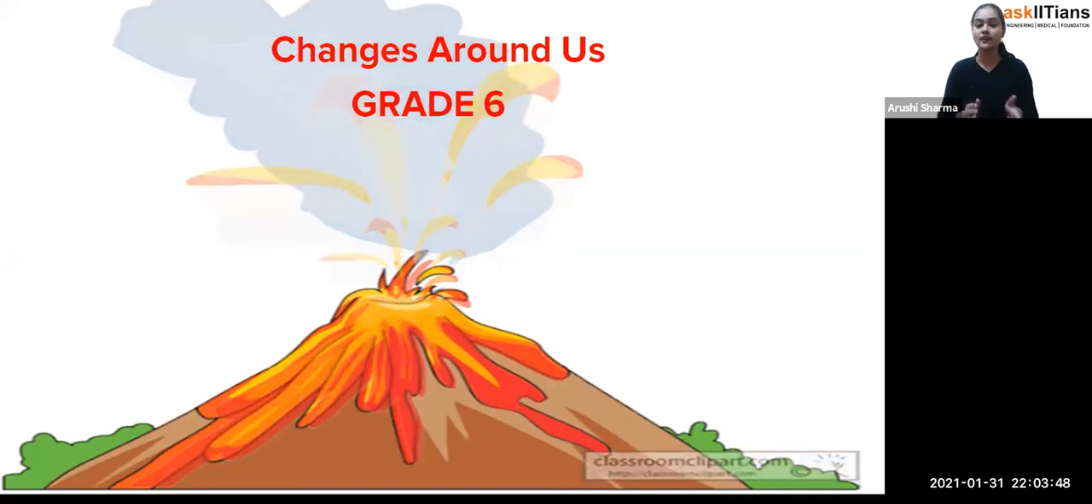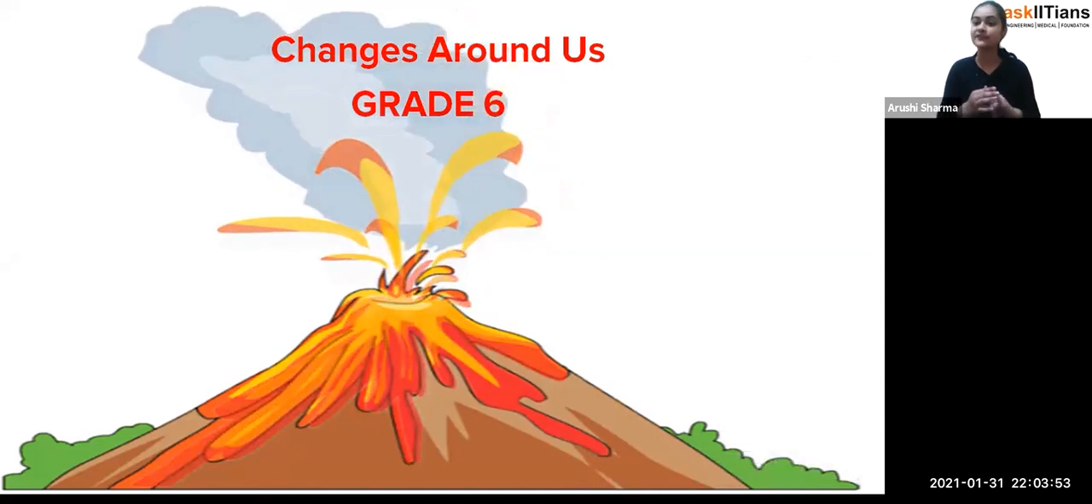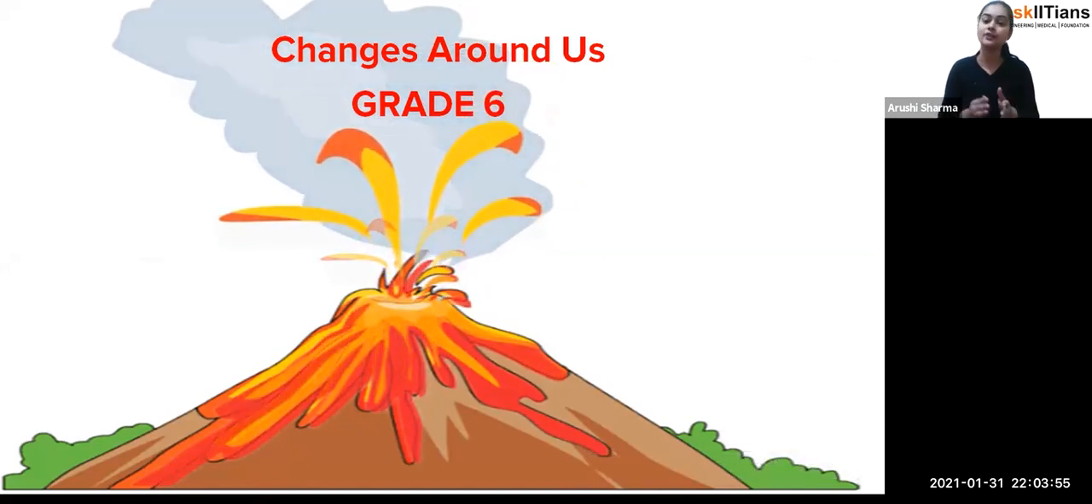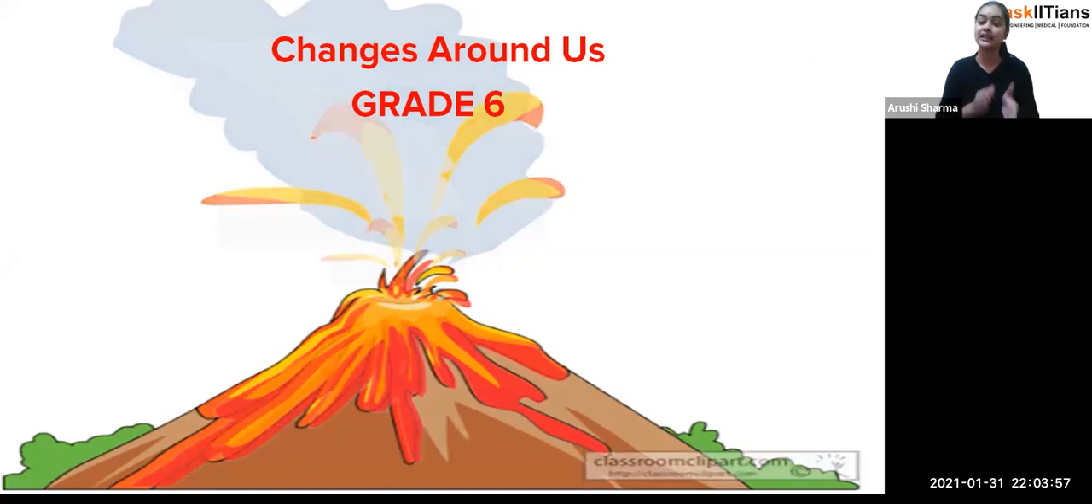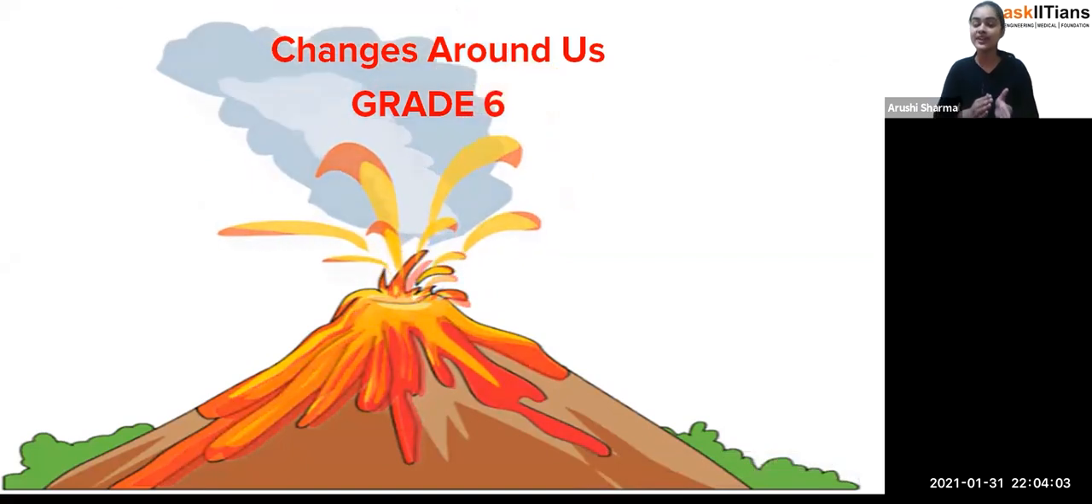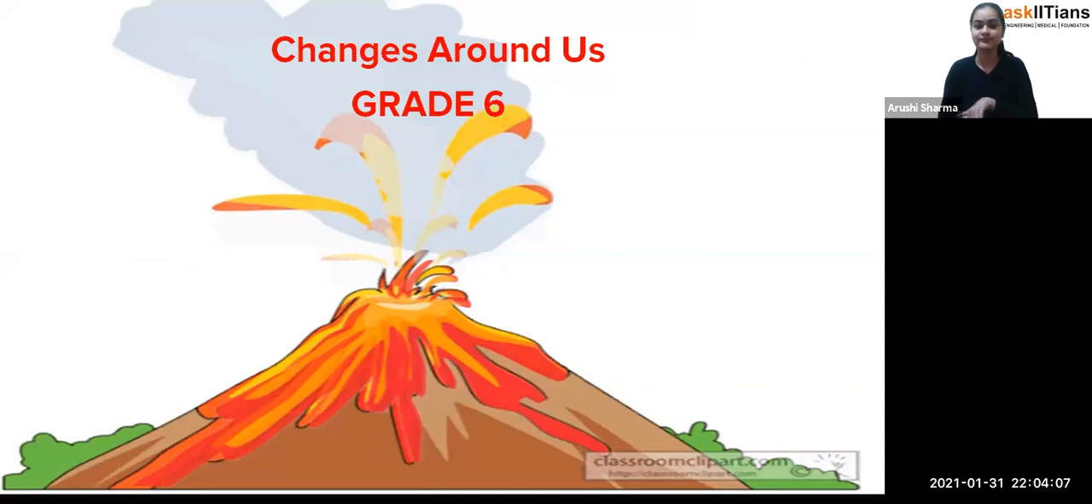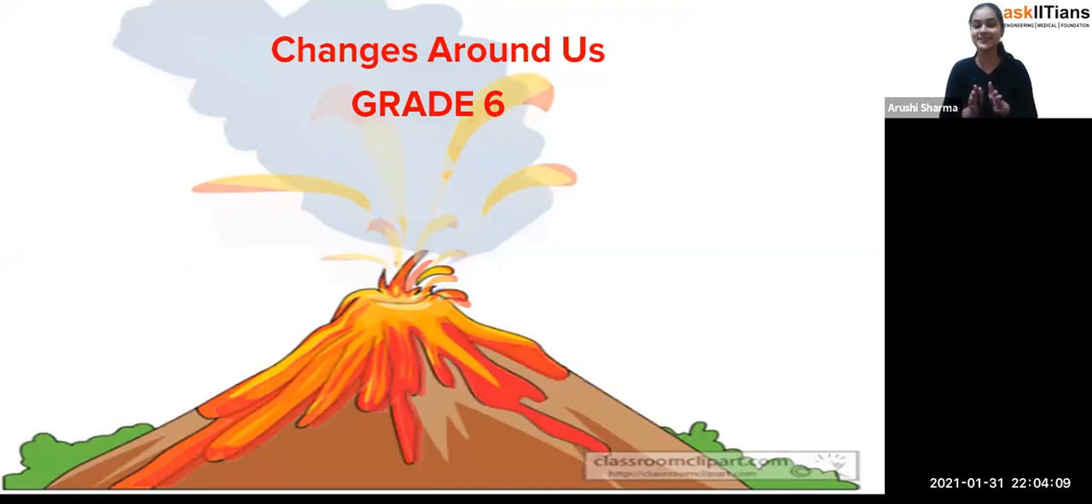Now, in the last session, we studied physical and chemical changes, we talked about reversible and irreversible changes, and we saw so many examples also. So what we are going to do today is look at different types of changes as well. Okay, so now you are ready to do it.